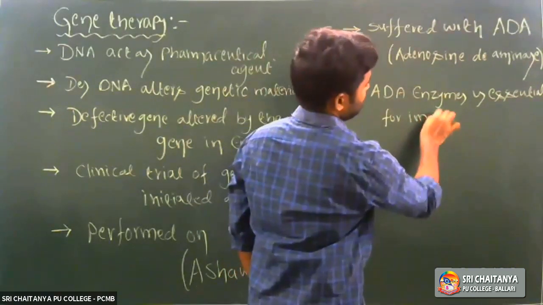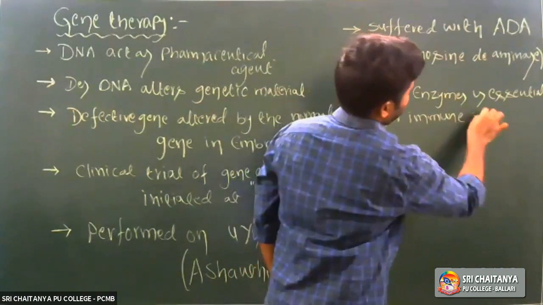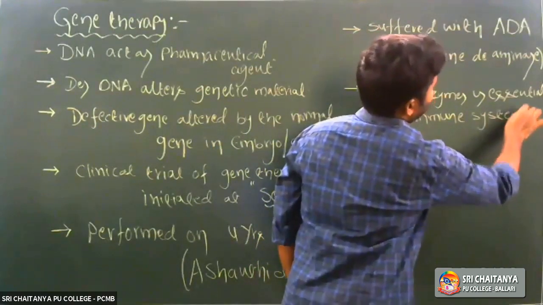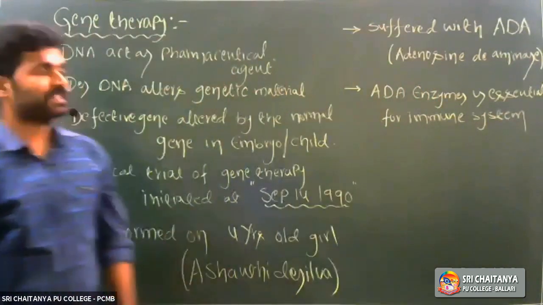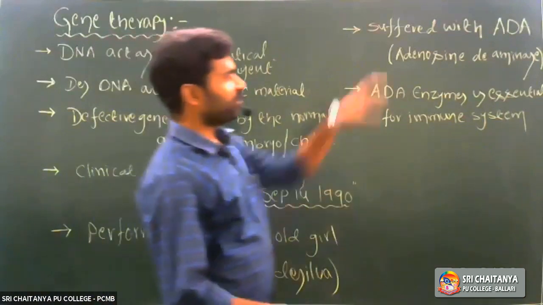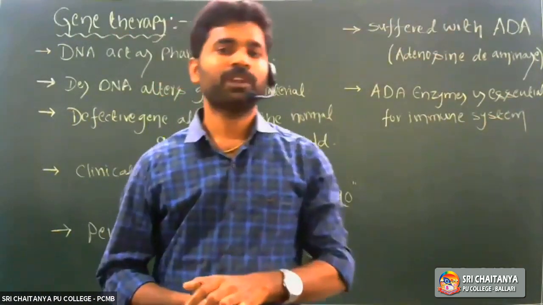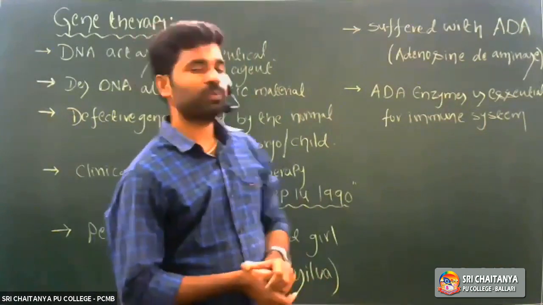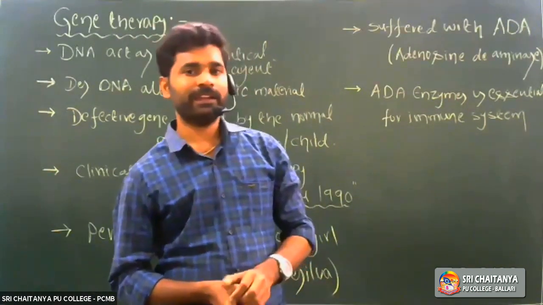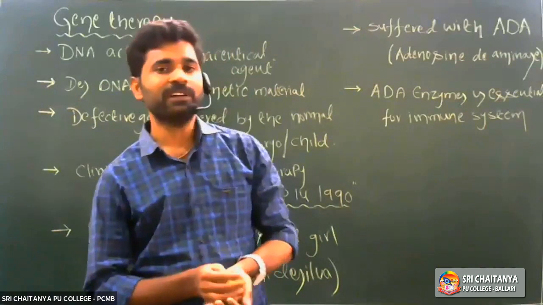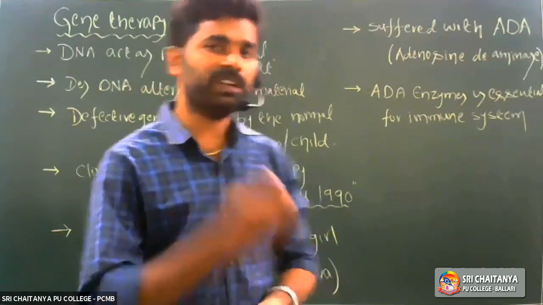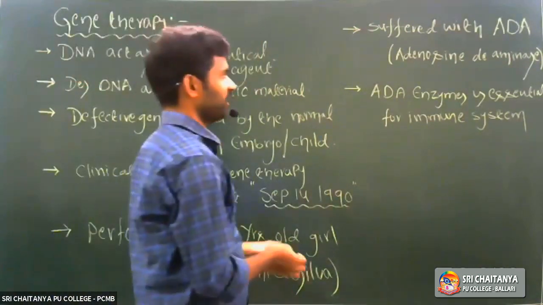It is essential for the immune system, right? So whenever sufficient ADA, adenosine deaminase enzyme, is not synthesized in the body, what will happen? Slowly it leads to SCID. What is SCID? Severe combined immune deficiency, right?